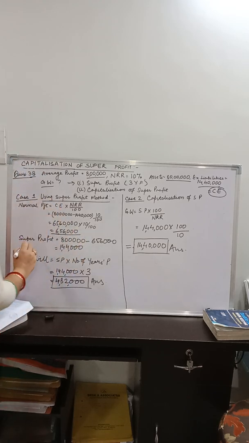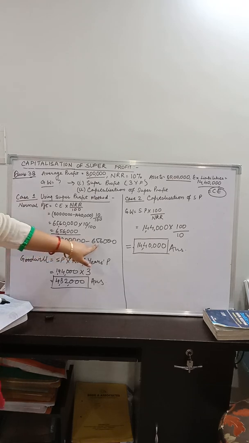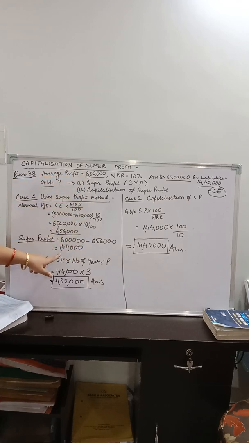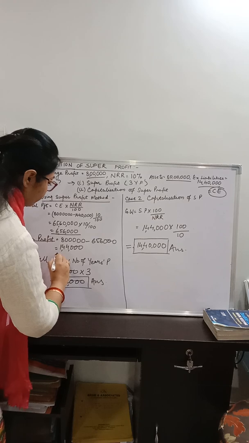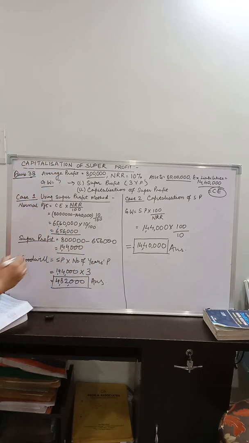To apply this in the formula of super profit, average profit minus normal profit. Average profit is already given in the question and normal profit we have calculated, which comes out to be rupees 1,44,000. The super profit is rupees 1,44,000. Now this will be applied into the formula of goodwill. This is your final step for the first case.